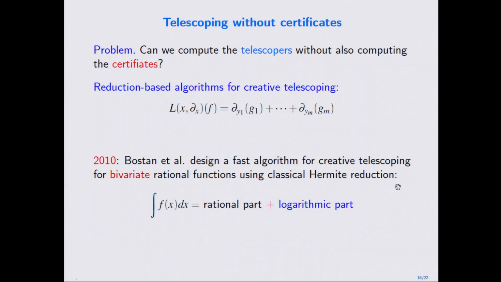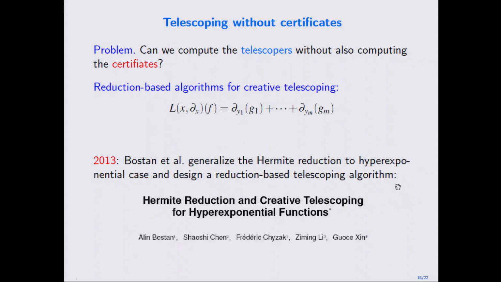Essentially, Hermite reduction decomposes an integral of a rational function into 2 parts: a rational part and a logarithmic part, which is the transcendental part. I use this to do creative telescoping. Then I generalized this reduction to the more general case of hyperexponential functions, and designed a corresponding telescoping algorithm.